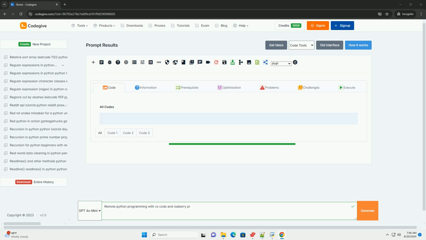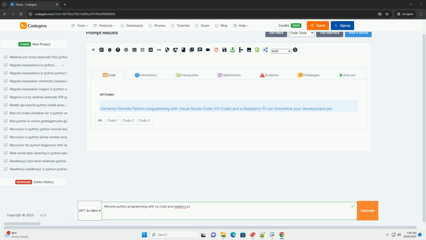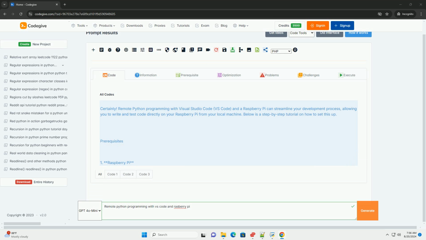Certainly. Remote Python programming with Visual Studio Code and a Raspberry Pi can streamline your development process, allowing you to write and test code directly on your Raspberry Pi from your local machine. Below is a step-by-step tutorial on how to set this up.